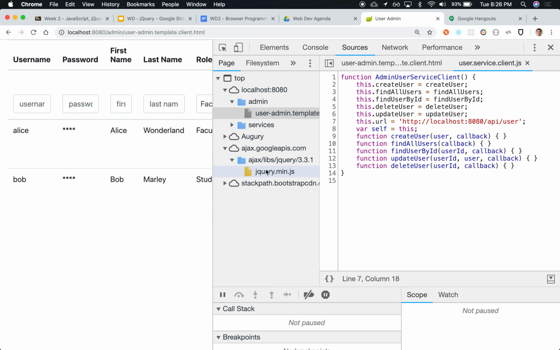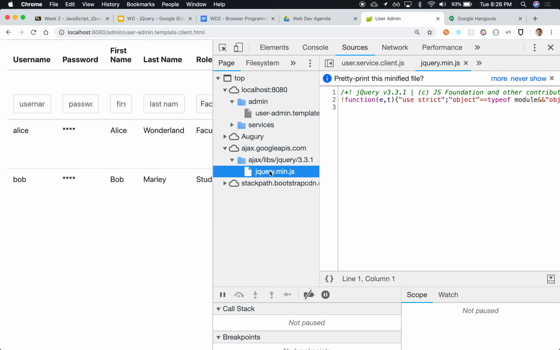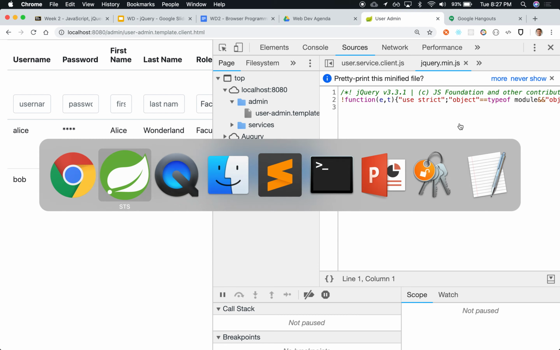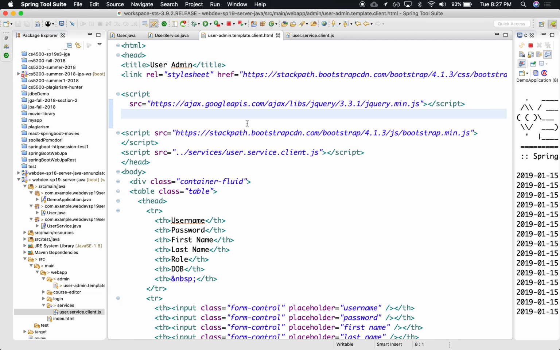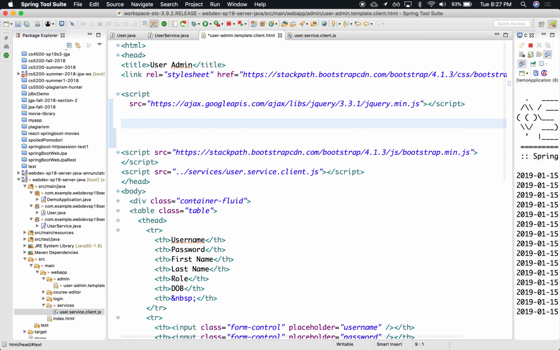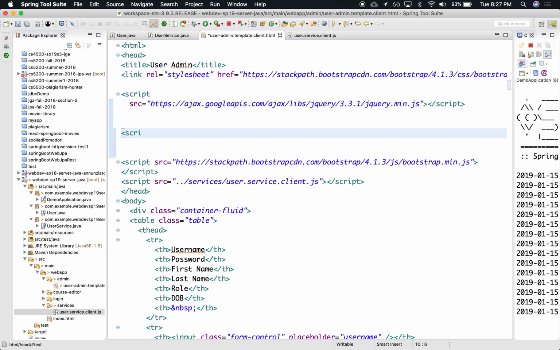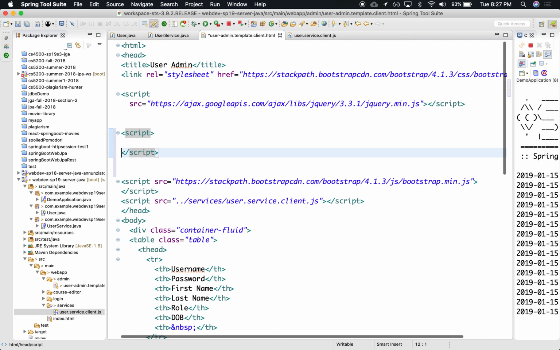And there's jQuery. So jQuery is being loaded, right? Notice that it's a minified version of the library, meaning that it has been compressed to minimize the size of the file. Great, so it's loaded. We can just verify that it was loaded by using a script here and saying